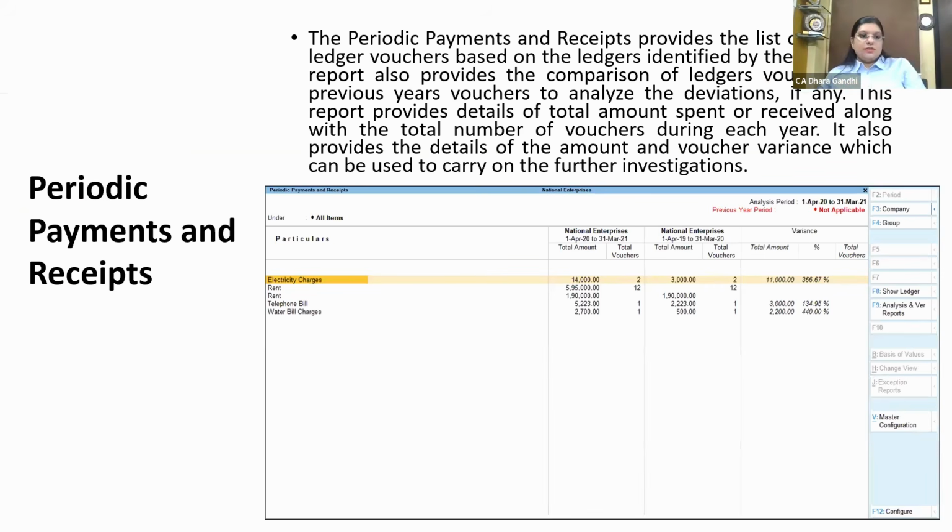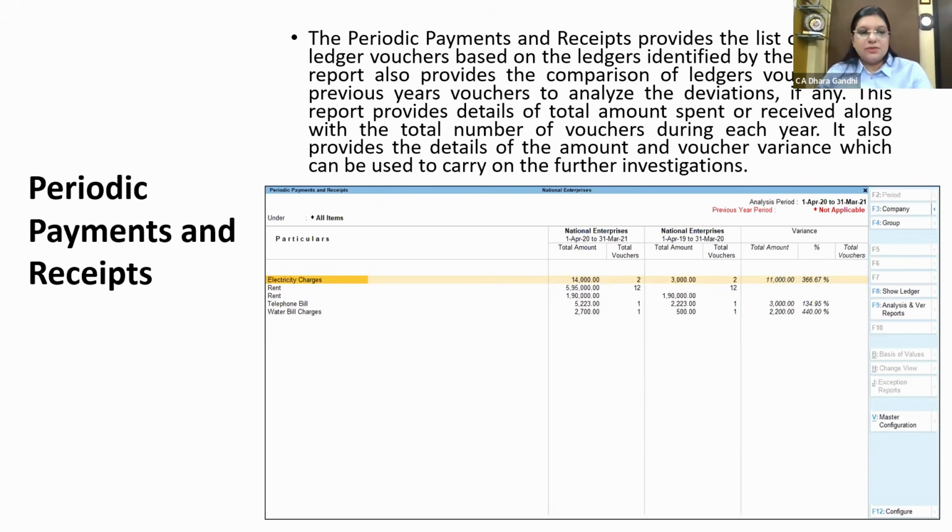So this is periodic payment and receipt. I'll show a simple example of this. There are certain expenses or ledgers which repeat every month. Suppose electricity bill, there should be 12 entries of electricity charges. If there is any rent paid, telephone bills or water charges, there should be 12 repeat entries in the ledger. At times we randomly check whether electricity and rent bills have been passed or not, but maybe at year end, they forget to pass the provision entry for March because the payment is to be made in April.